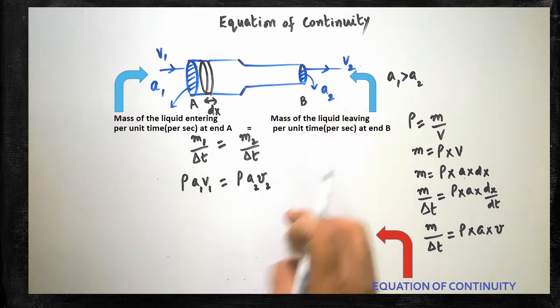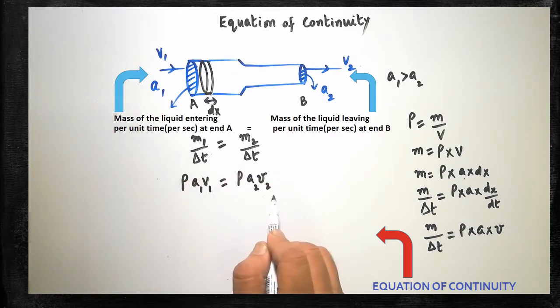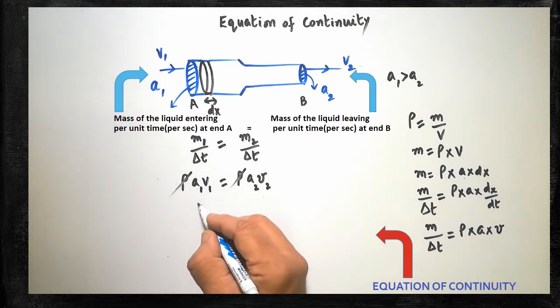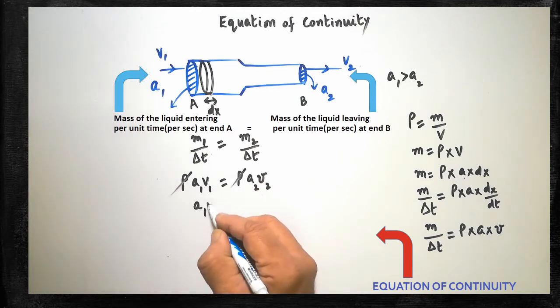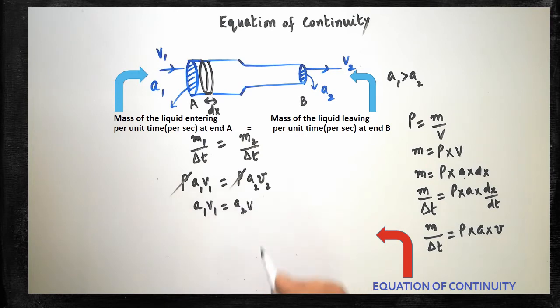So finally, you have obtained this equation in some other form. Understood? On either side we can cancel both the rho. So finally we can write it as the product A1 V1 is equal to A2 V2. Are you clear? So what does this equation give? This product A1 V1 is equal to A2 V2. This is the final equation. This equation is called the equation of continuity.